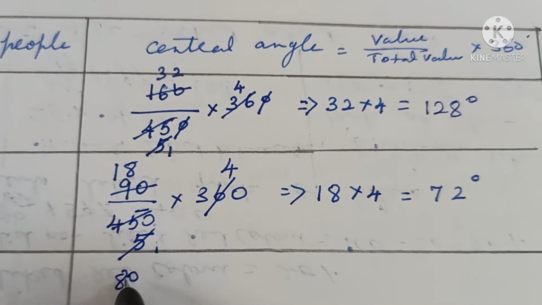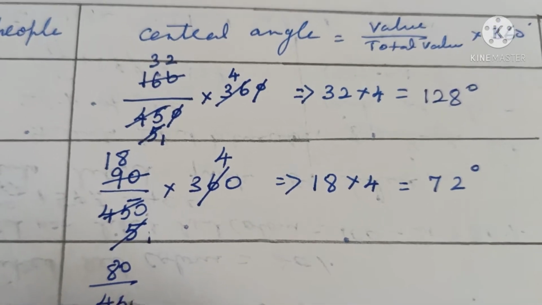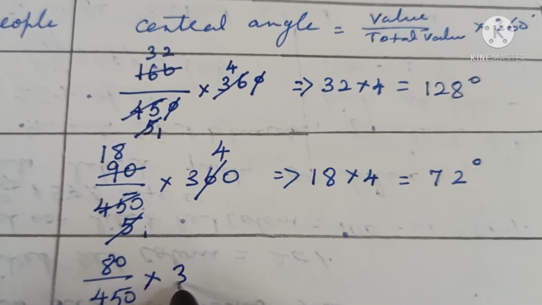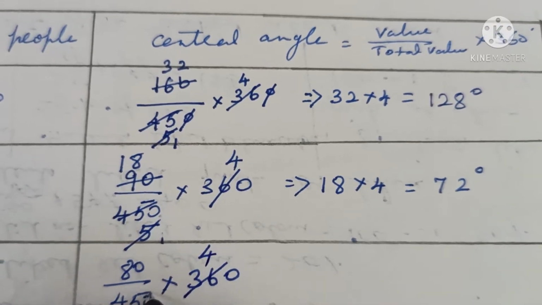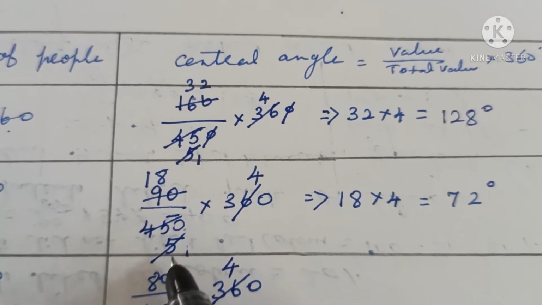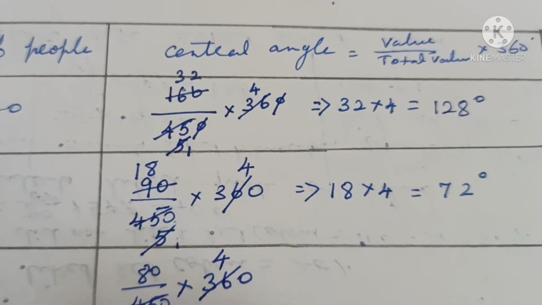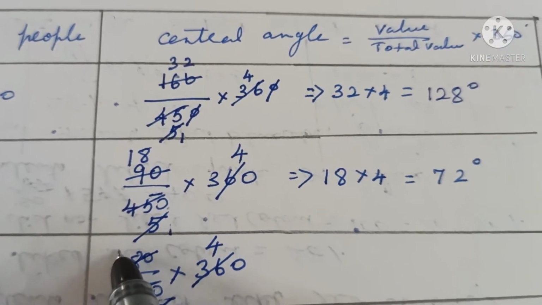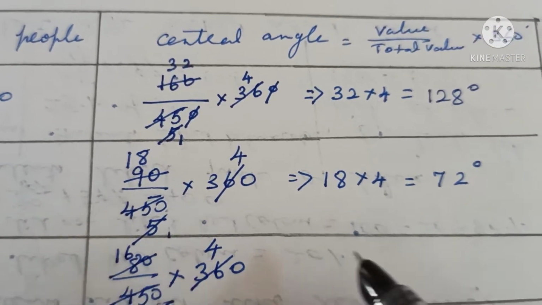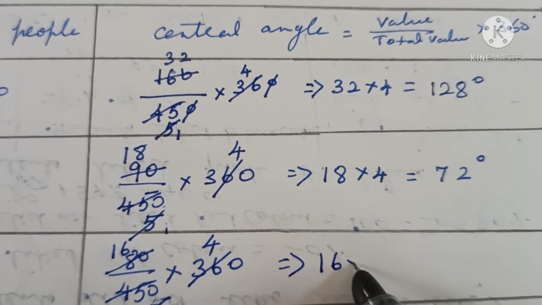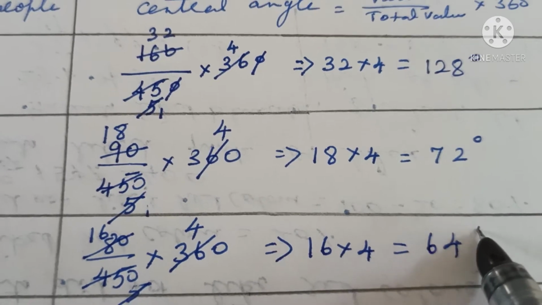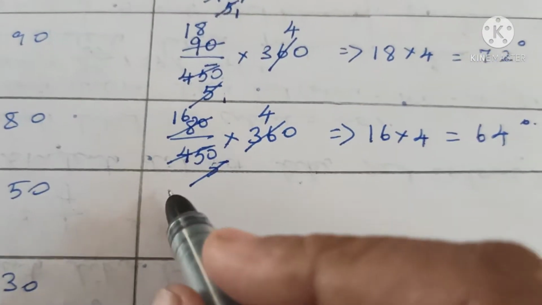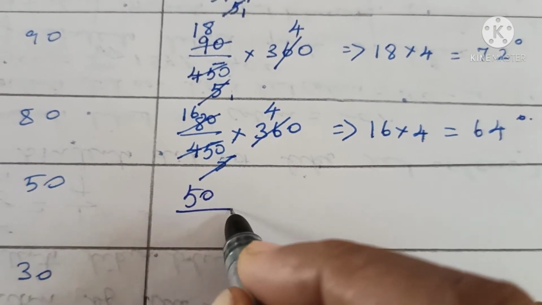And then 80 by 450 into 360. Again 360 is 4 times, 450 is 5. Then in the 5 table, 5 16s are 80. 16 into 4, 64 degrees.